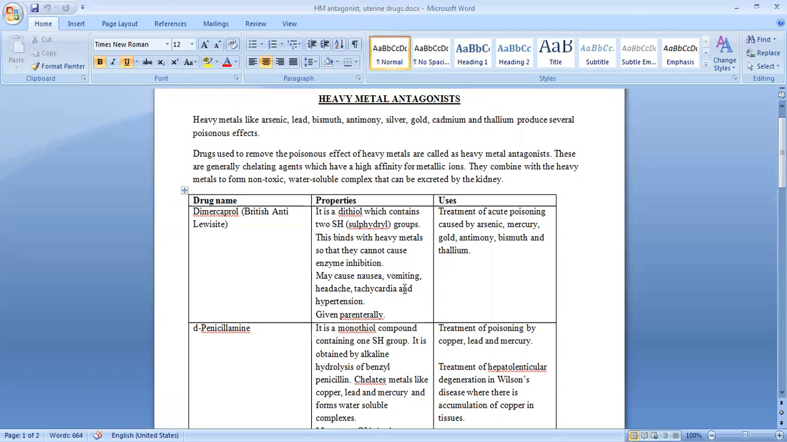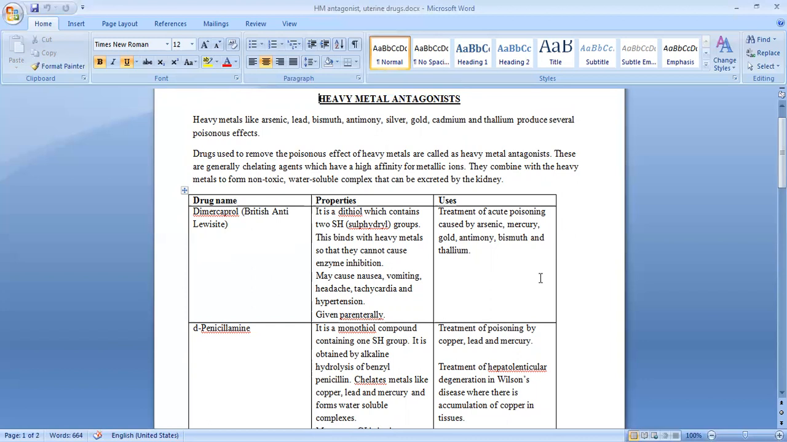Now this compound is a dithiol compound. That means it has two sulfhydryl groups. So what happens is these two sulfhydryl groups which are there in dimercaprol will bind with the heavy metal. Because the heavy metal has got bound to these thiol groups, it cannot go and block the enzyme sites and therefore it will not have the poisonous effect. So that is the advantage of dimercaprol. It can be used in treatment of acute poisoning which is caused by arsenic, mercury, gold, antimony, bismuth and thallium.